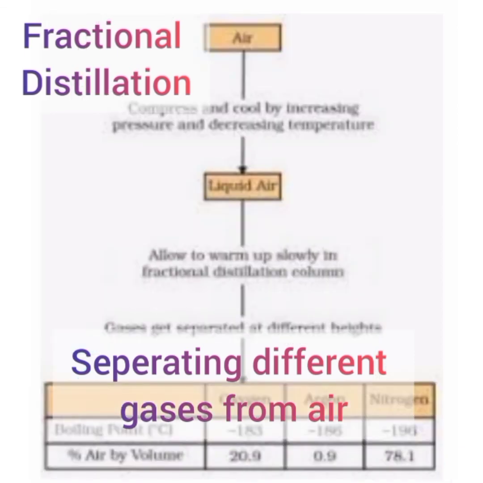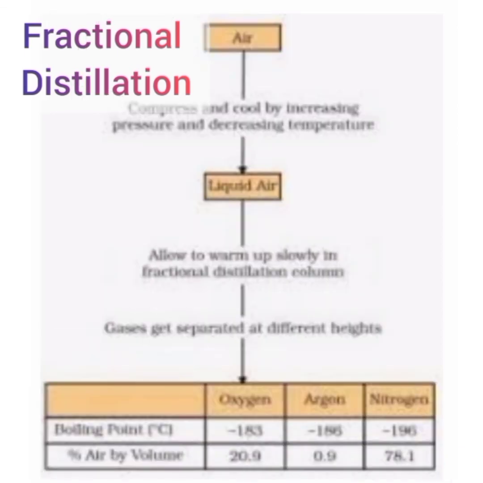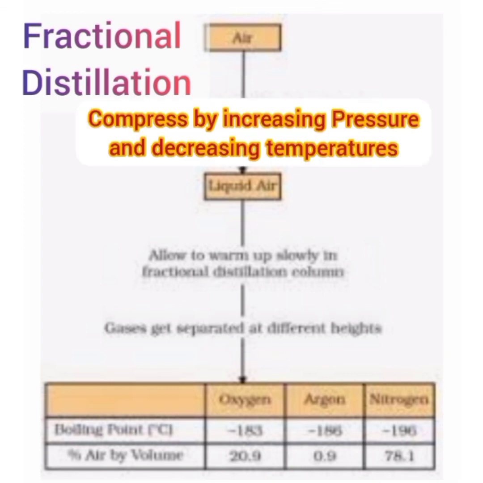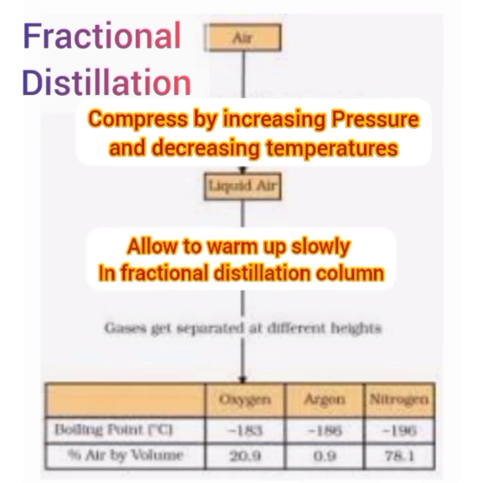Air is a mixture of gases. The components of air are separated by fractional distillation. Air is compressed by increasing the pressure and cooled by decreasing the temperature to get liquid air. The liquid air is then allowed to warm up slowly in the fractional distillation column.